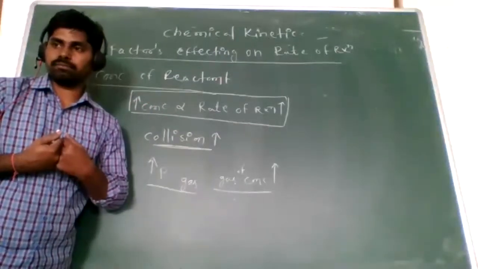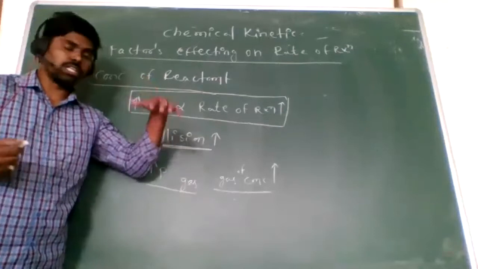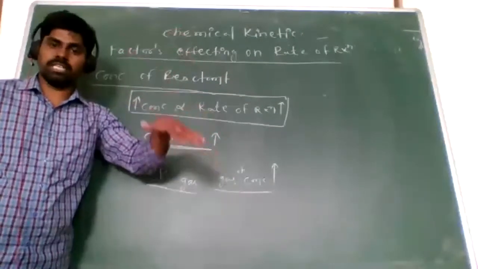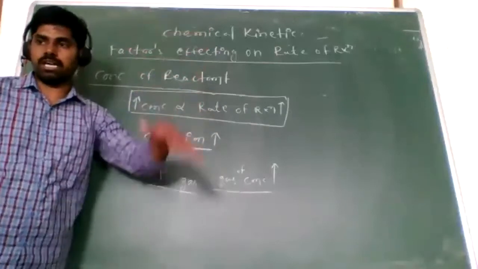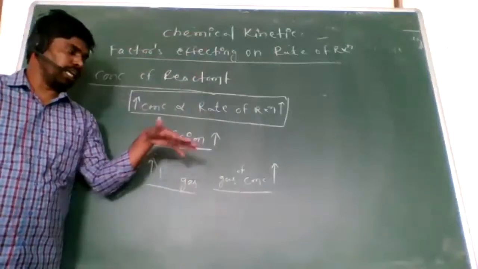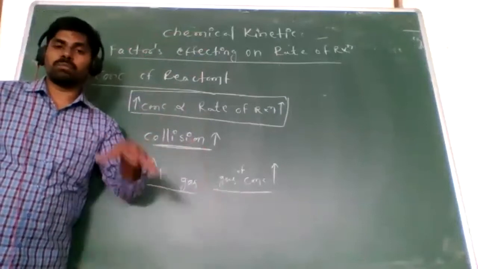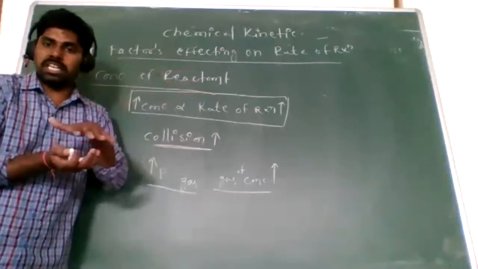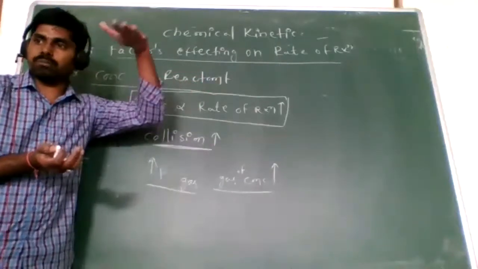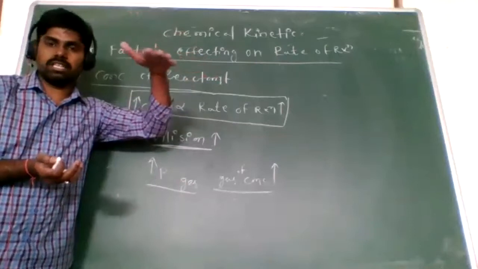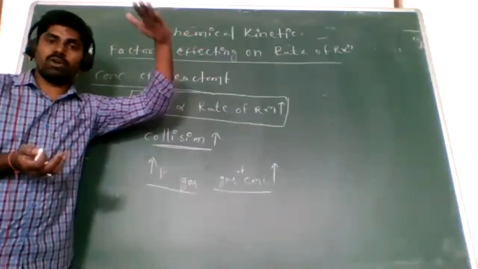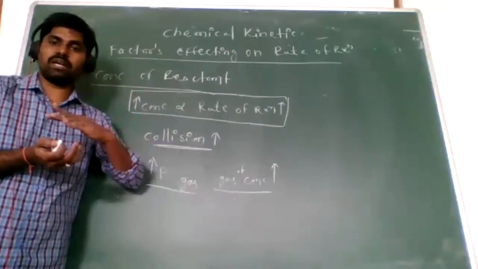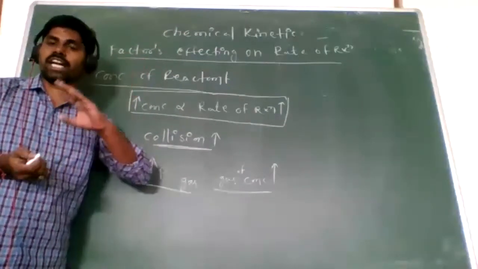When pressure is applied on the gas, the number of molecules per unit increases and the volume decreases. Before the pressure was applied, the volume was more. When you apply pressure, the volume decreases. In the same way, collisions increase and the rate of reaction increases.